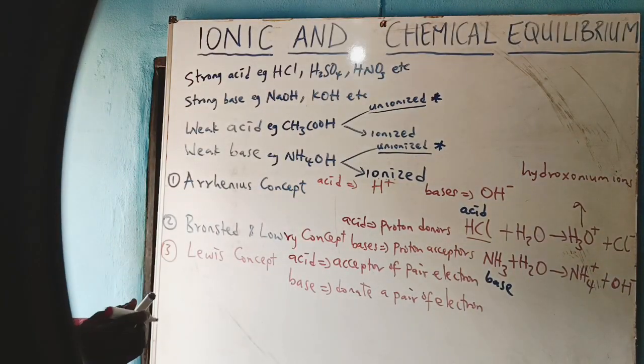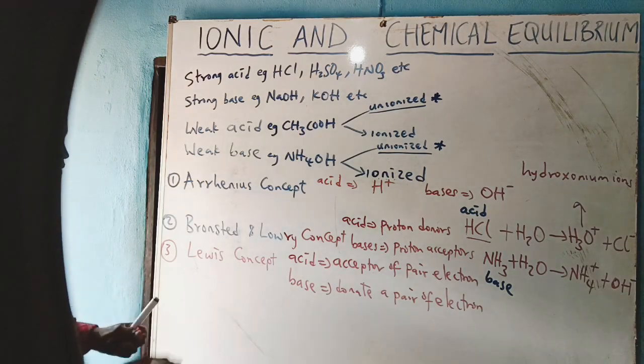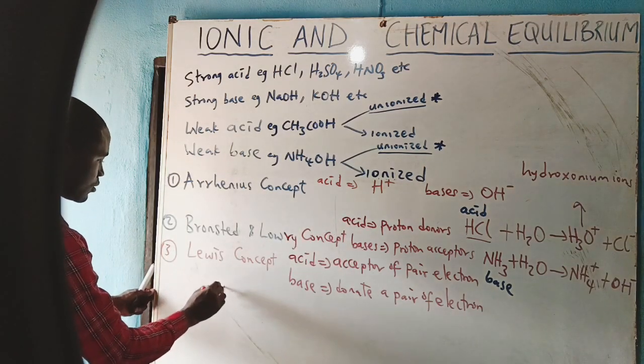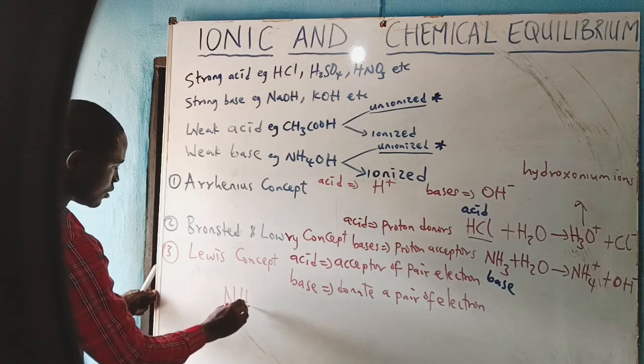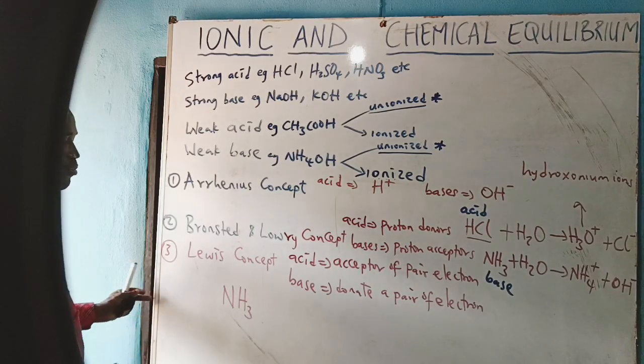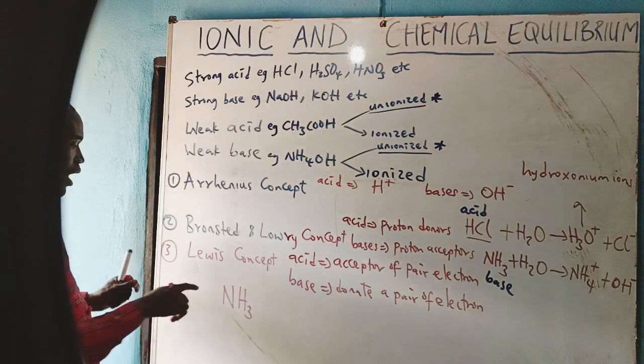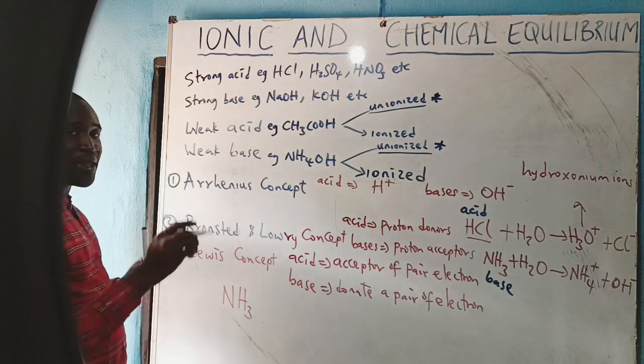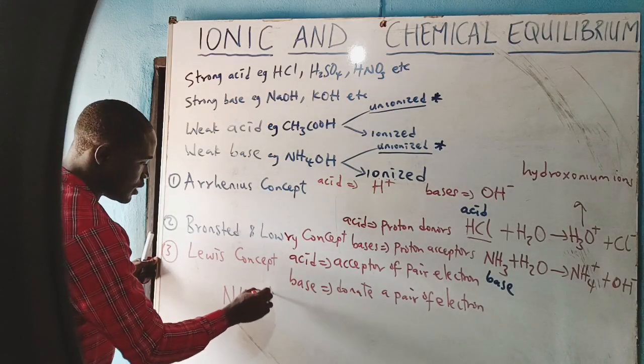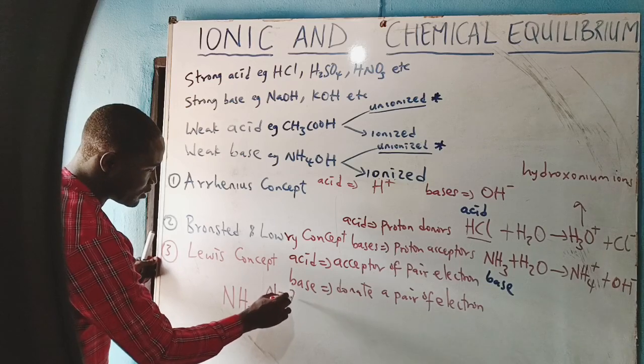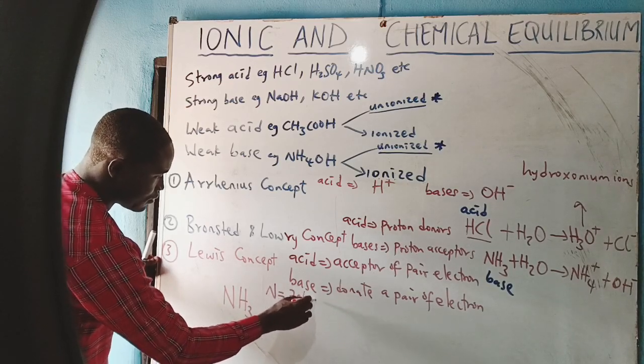Let's go to Lewis structure of some substances. Let's go to ammonia. Look at the molecular formula of ammonia. Ammonia has how many electrons? Nitrogen has 7 electrons, right?